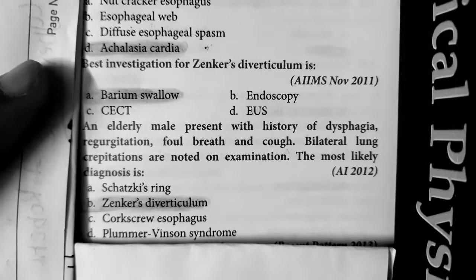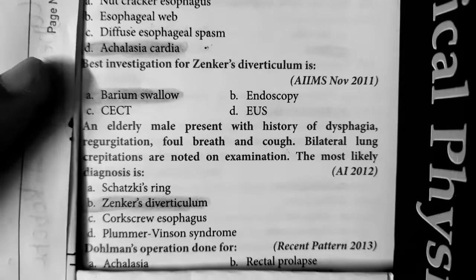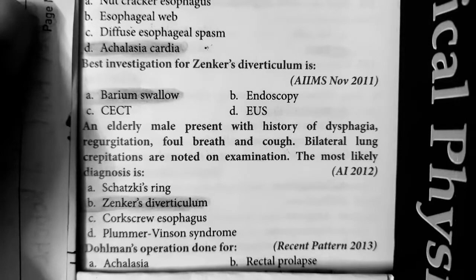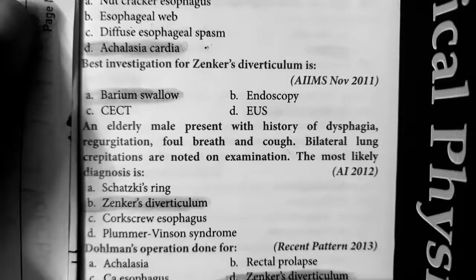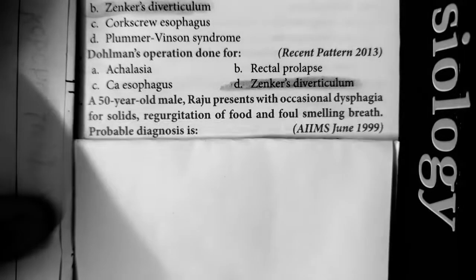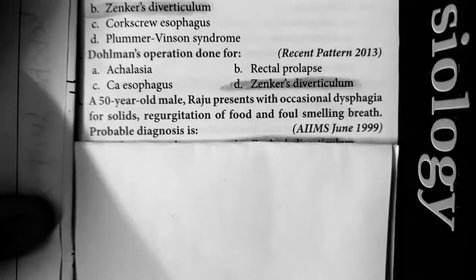Next, question number 6. Dohlman's operation is done for? It is a direct question. It is done for Zenker's diverticulum. We do Dohlman's operation.